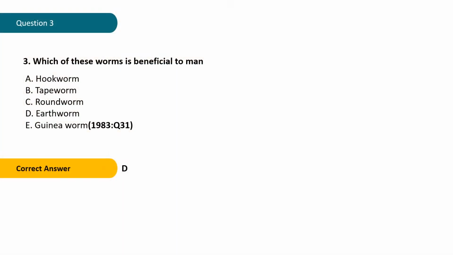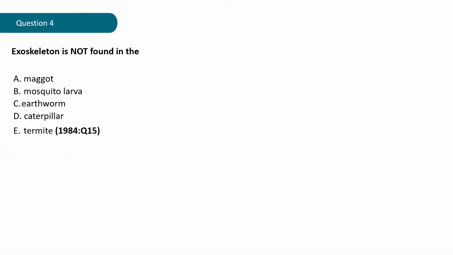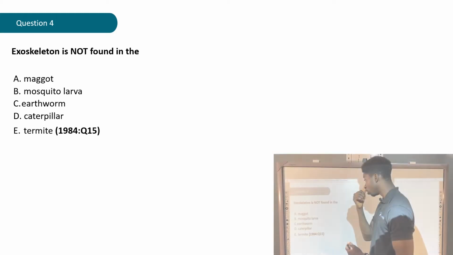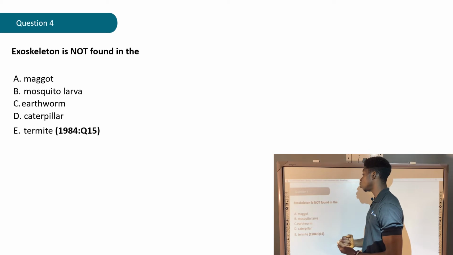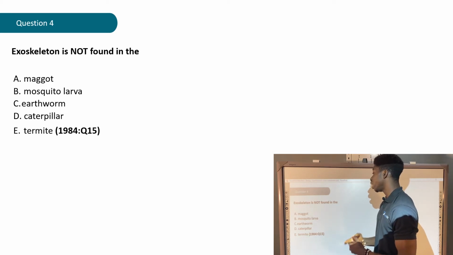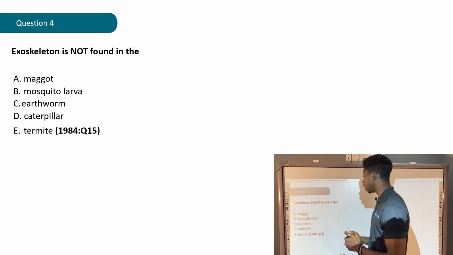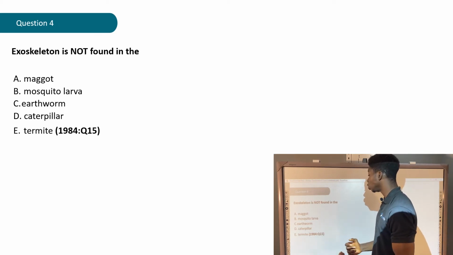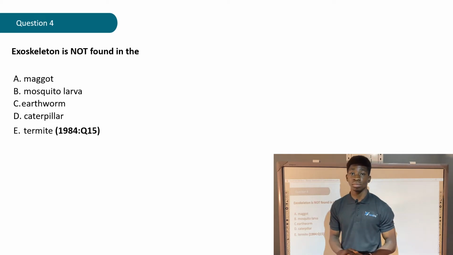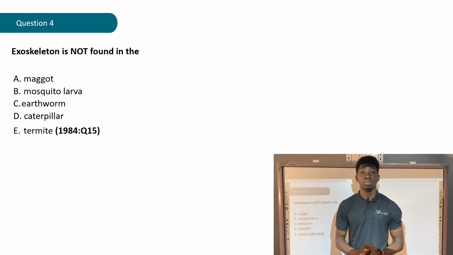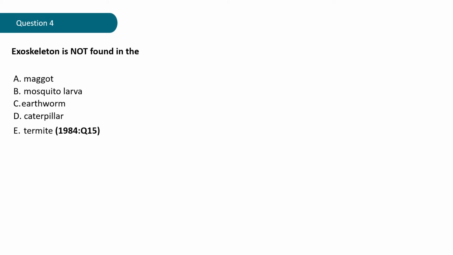Question 4. Exoskeleton is not found in the A. Maggot, B. Mosquito larva, C. Earthworm, D. Caterpillar, E. Termite. That question is gotten from the year 1984, question 15. Why not give it a try? Now let's see what the correct answer says.